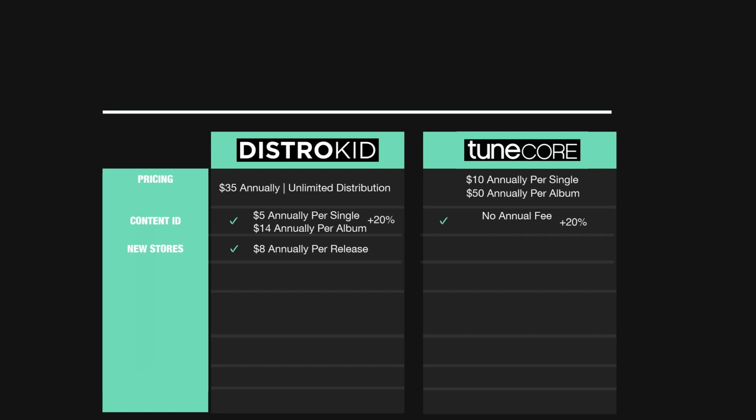Tunecore does not charge annual fees for that feature. When it comes to Content ID and automatically having your releases added to new stores, Tunecore charges a $10 one-time fee for both of those features. So it's $10 once for Content ID, $10 once for you to have your music automatically added to new stores.